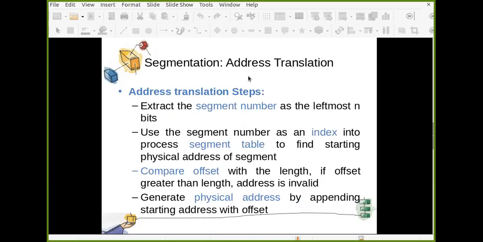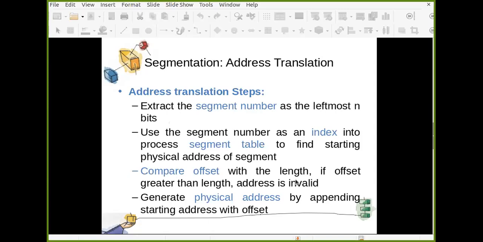If we talk about address translation in segmentation, it is similar to paging, but not exactly the same, because there are some different fields also. So how can you convert a logical address into a physical address? First of all, extract the segment number as the leftmost n bits, the same way you did in paging. Use the segment number as an index into the process segment table to find the starting physical address of the segment. Now it won't give you any direct frame number or anything like that. It will give you only the starting physical address of that segment.